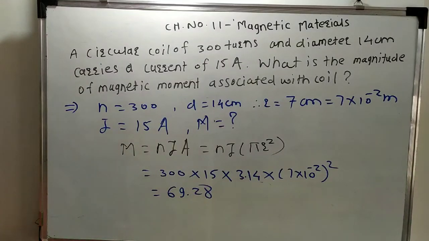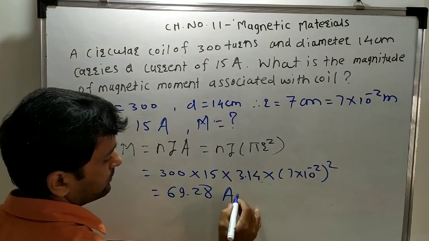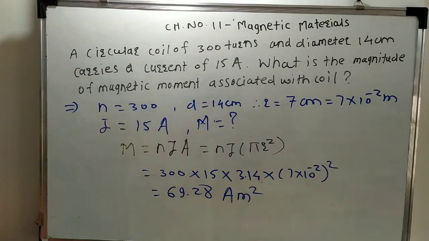What is the unit of magnetic moment? It is ampere meter square. So the answer is 69.28 ampere meter square. So this is about the numerical where some values are given.